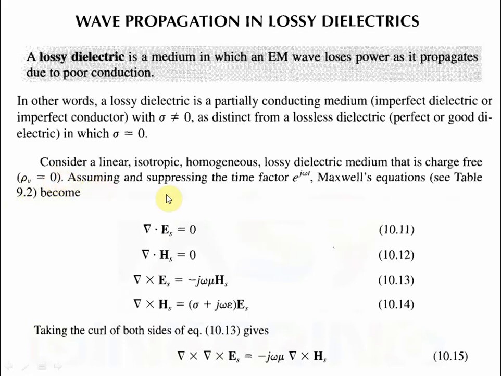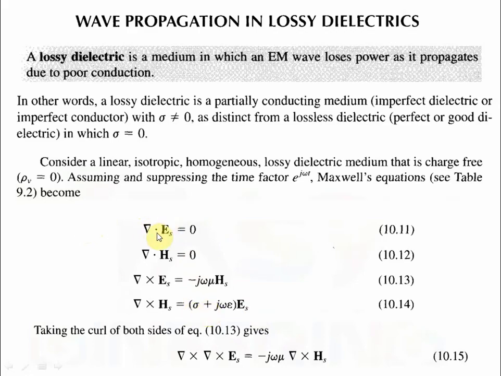Now assuming and suppressing the time factor e to the power j omega t, the Maxwell equations can be written as follows. Del dot E equals 0, which we already know. Del dot H equals 0. Del cross E equals minus j omega mu Hs, written in complex terms. And del cross H equals sigma plus j omega epsilon times Es. These are the four equations we have already seen in some of the derivations earlier.